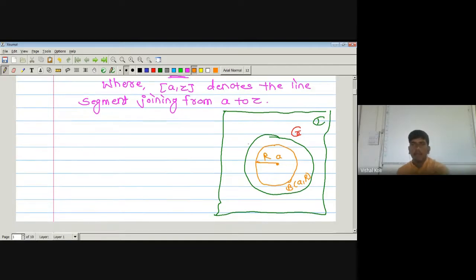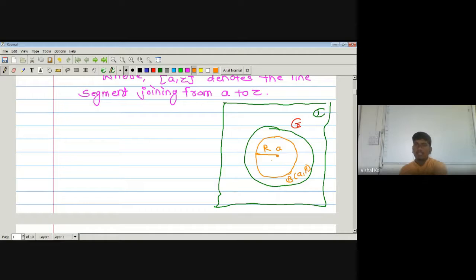Now we will take one point Z naught in this open ball about A of radius R. Let us fix a point Z naught in the open ball about A of radius R, that is in G. Suppose somewhere here is our Z naught.